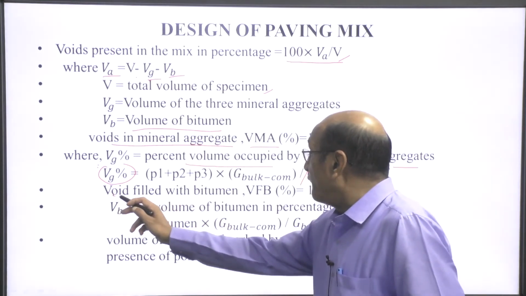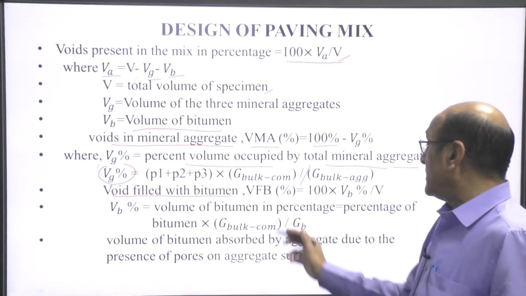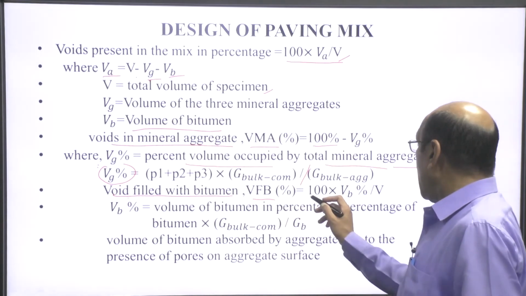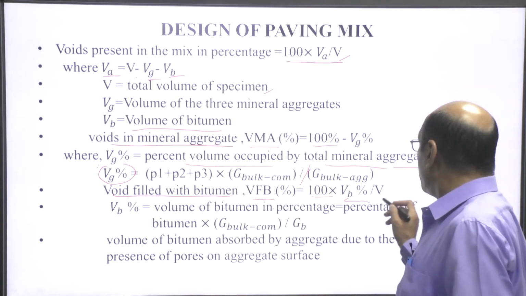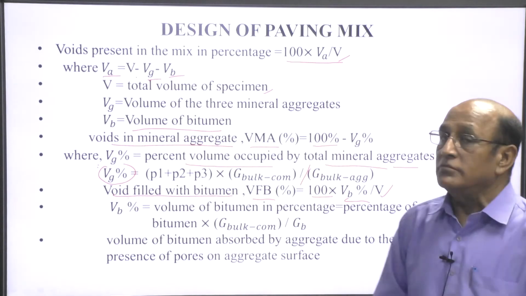Now, voids filled with bitumen, VFB in percentage, is 100 into VB percent divided by total volume.